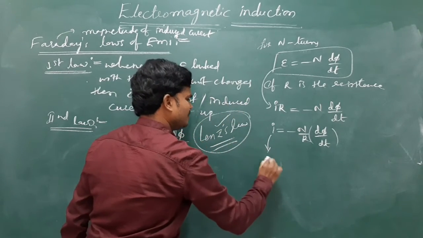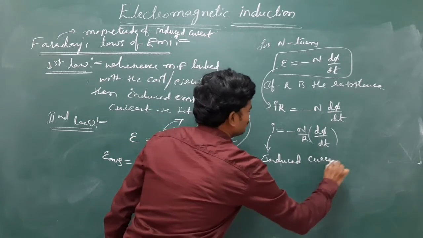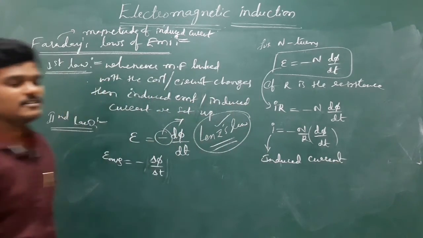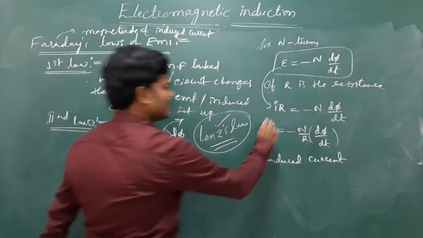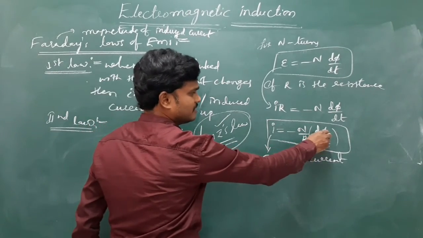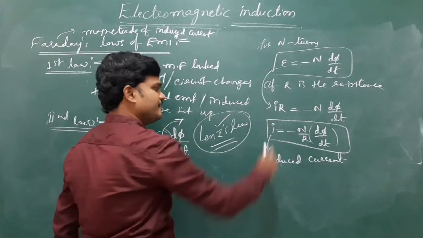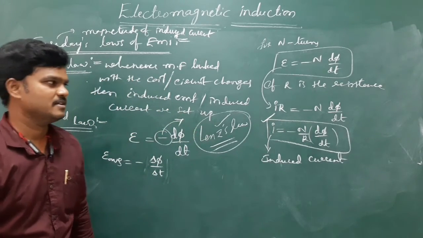This I we can call the induced current. So if they give the number of turns, magnetic flux and resistance, we can find the induced current. Don't worry, I will give you one simplest example.